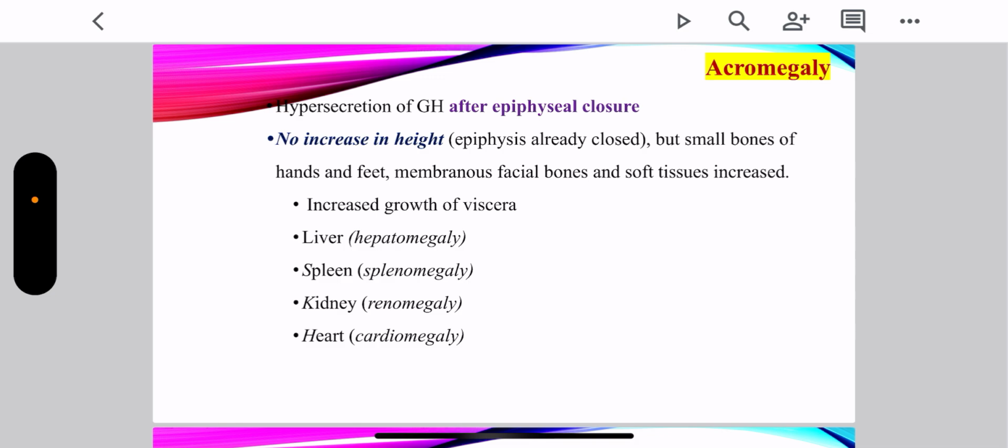Okay, so there would be increase in the growth of viscera like liver. The condition would be labeled as hepatomegaly. Spleen, if enlarged, splenomegaly. Kidney enlargement is called renomegaly, and if the heart is enlarged, it would be labeled as cardiomegaly. It can occur because of a benign tumor of the pituitary gland also.